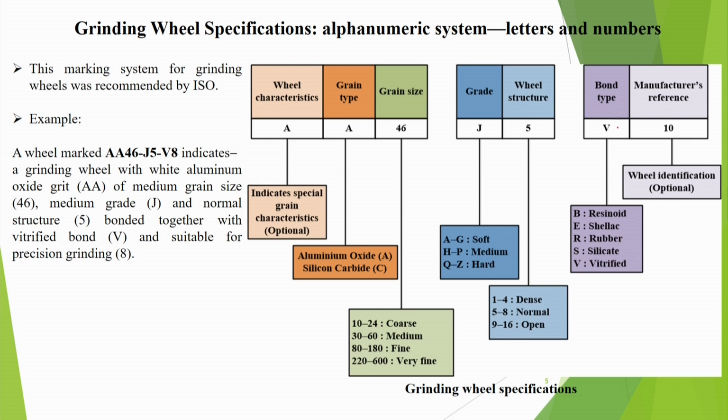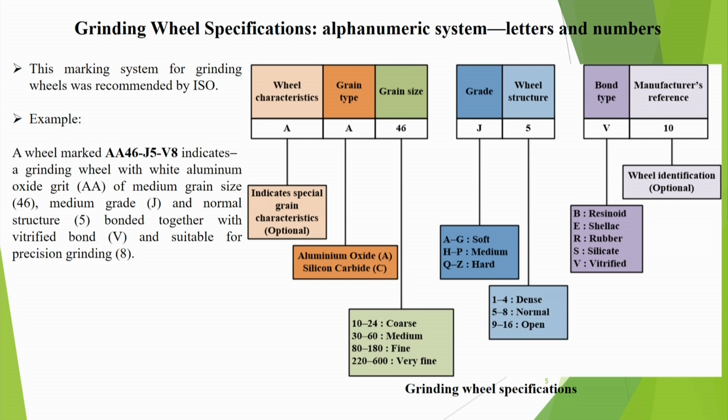So, bond type: V means vitrified, B may be resinoid, E is shellac bond, R means rubber bond, S means silicate bond. And then there may be some manufacturer's reference number, say suppose I have given 10. This is some wheel identification, it is optional, it may vary from manufacturer to manufacturer.